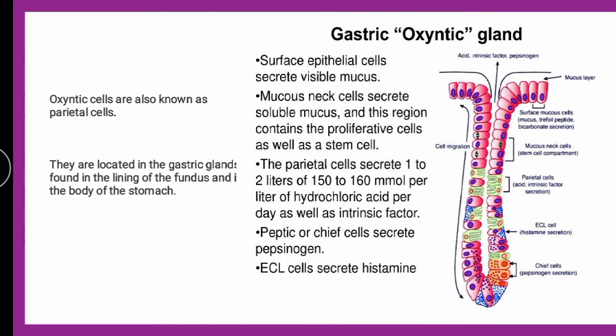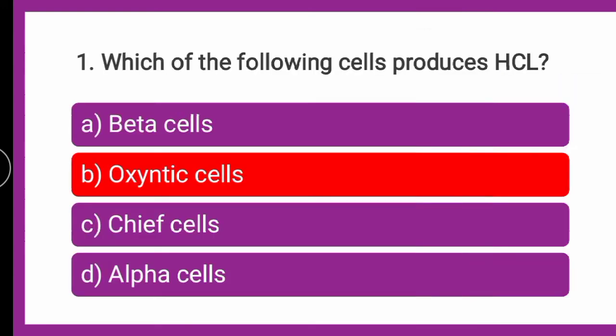They are located in the gastric glands, found in the lining of the fundus and in the body of the stomach. So these have the function to secrete the hydrochloric acid, which you can see in this structure. The correct answer is oxyntic cells. So you can verify your answer now.